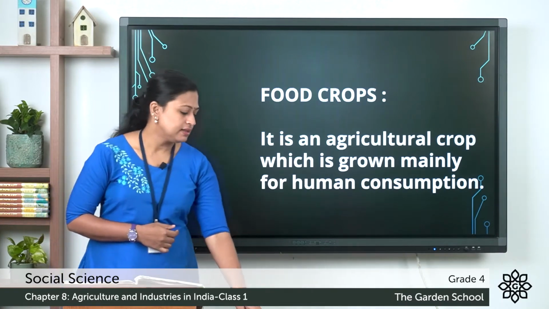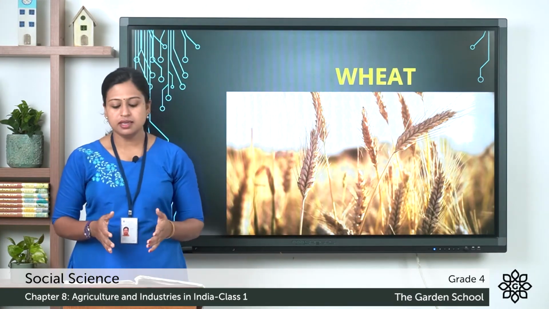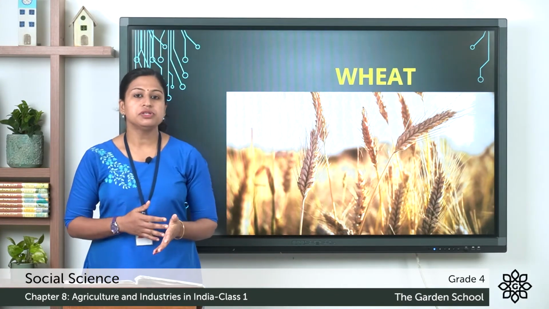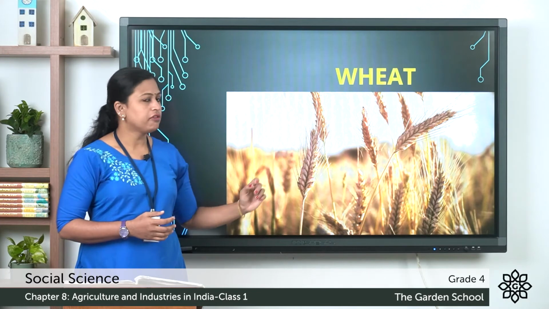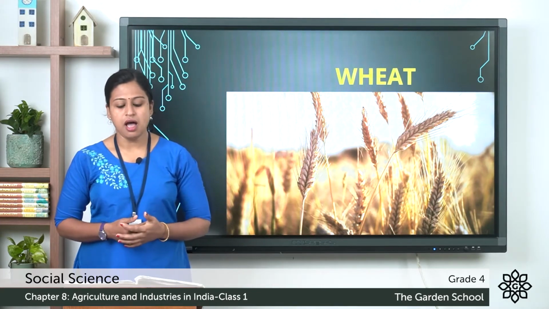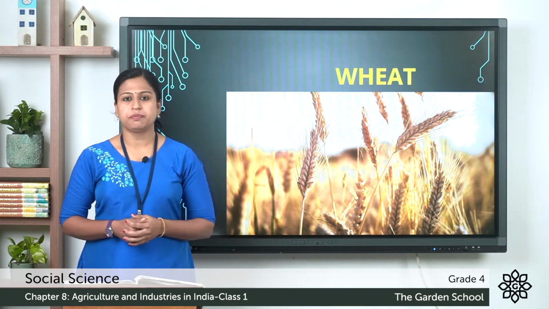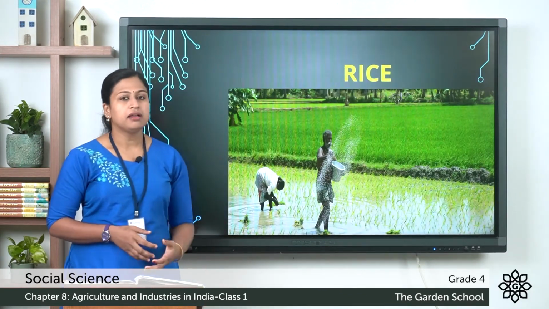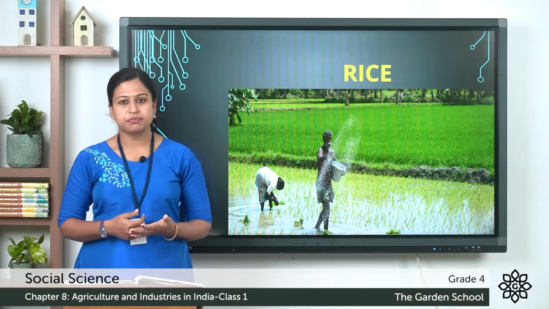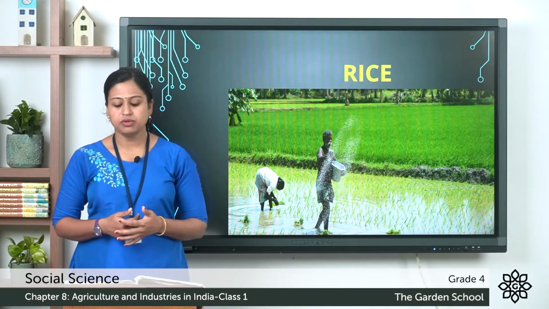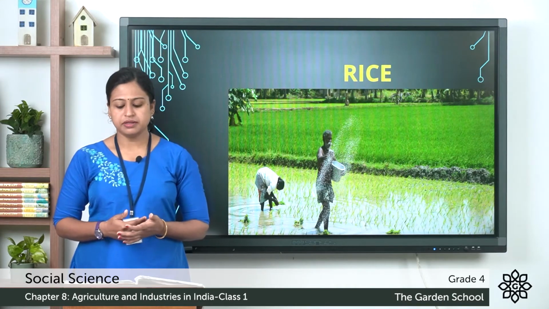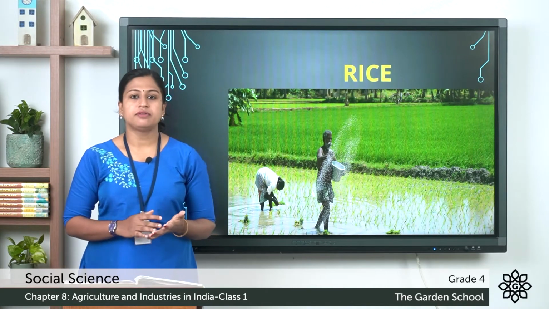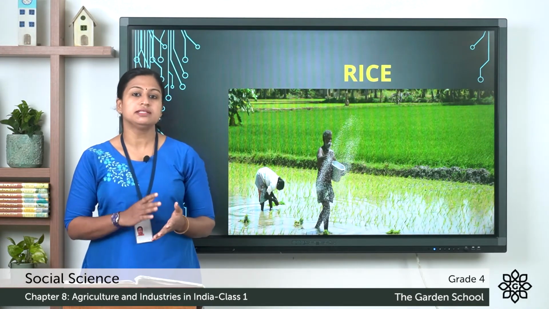First, we'll discuss about the wheat. You can see there's a flow chart in page number 71 and the major states of production of wheat is given there, and the states are Punjab, Haryana, Uttar Pradesh. Next crop is rice and the major states are West Bengal, Bihar, Assam, Uttar Pradesh, Odisha, Tamil Nadu, Andhra Pradesh and Kerala. Now this wheat and rice crops are also known as staple crops.